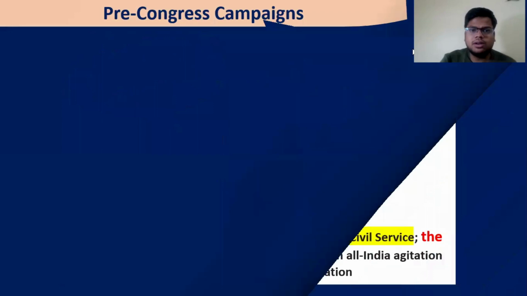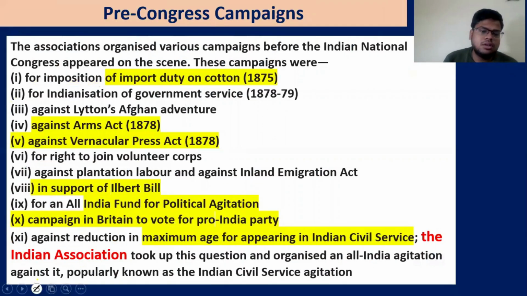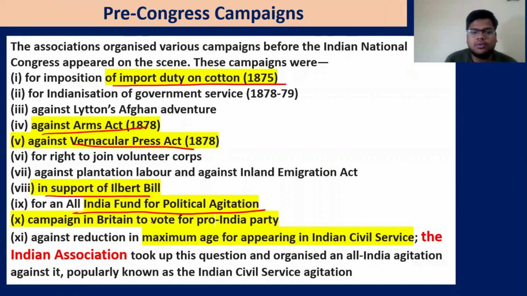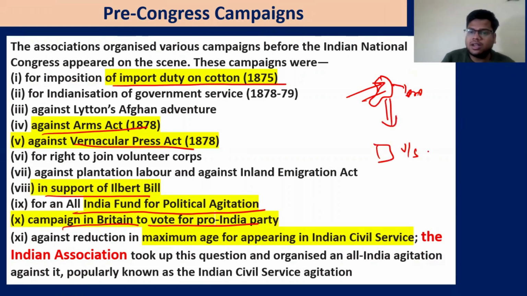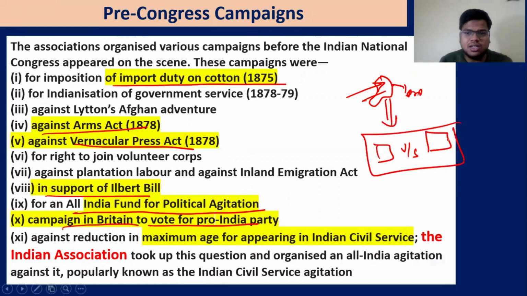Now let us see some of their campaigns. So, for example, imposition of the import duty on the cotton, Arms Act, Vernacular Press Act, in support of the Ilbert Bill, All India Fund for Political Agitation, campaign in Britain to vote for the pro-India party. For example, in Britain, so selecting a party which is pro-India. Now, Britain, you can imagine the politics. One party is saying that do good with India, another party is very reactionary. So also India now focus on this idea that in Britain they will try to mobilize the public opinion to select a political party or to help the political party which is pro-India, that kind of thing.